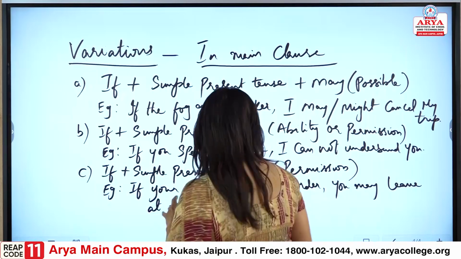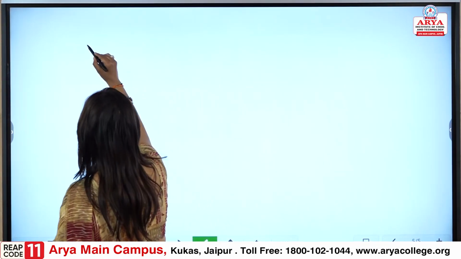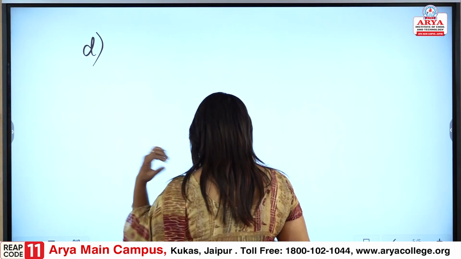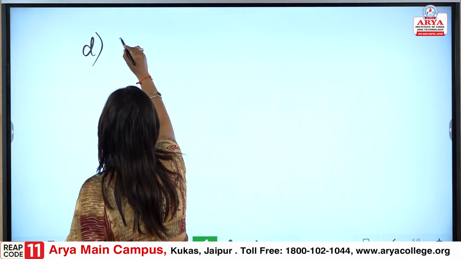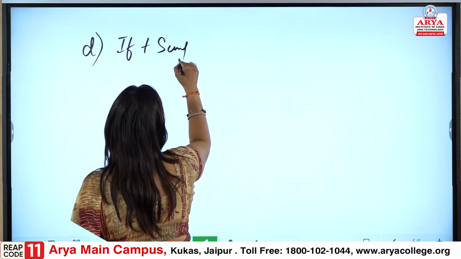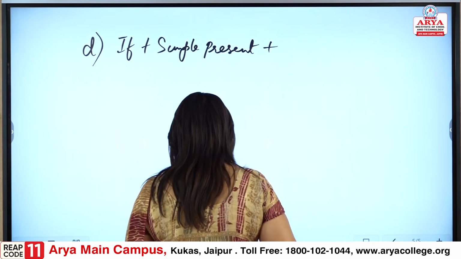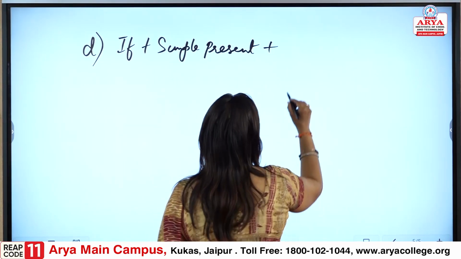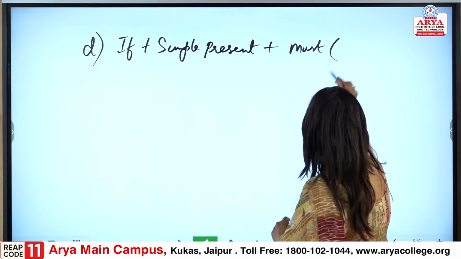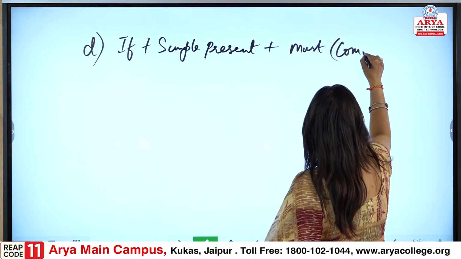So, next, there is another condition we need to understand, D. What is the next condition that we would be talking about? If plus simple present plus must. Again the must is commanding. So, it passes a command.